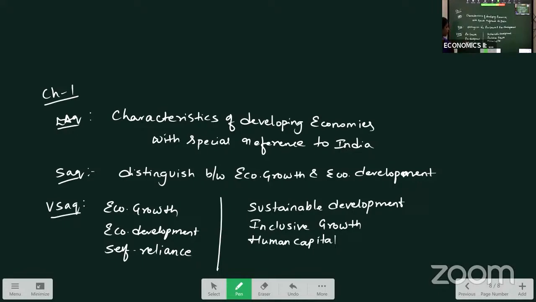That is human capital. After human capital, we have HDI. What is HDI? Human Development Index. It is a modern income indicator which shows the overall development in the country. Because as a developing economy, we have to calculate the human development index. On what basis can we find out the human development here?